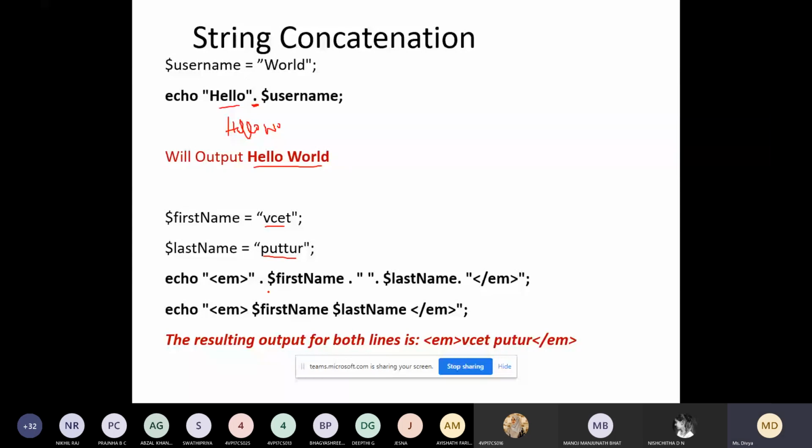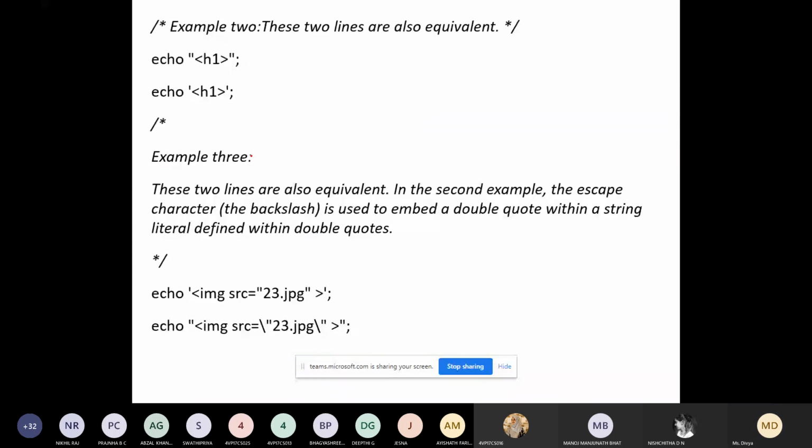Either you can go for this or you can display it like this. You can see here you are using double quotes, here you are using single quotes. So either you can use double or single quote, they are all equivalent. They are same.